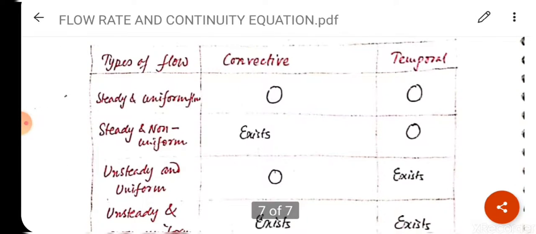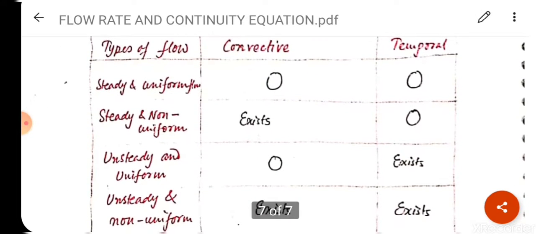Now we will summarize this equation. See here, types of flow in the first column, next column is convective acceleration, third column is temporal acceleration. Now see the row. First case is steady and uniform flow.